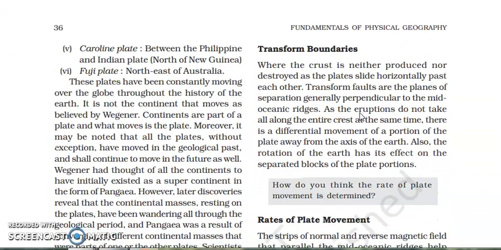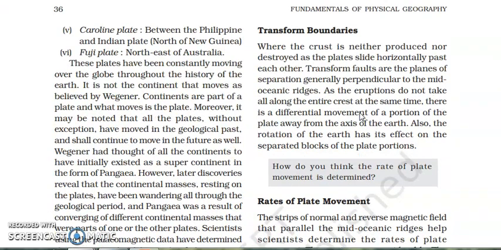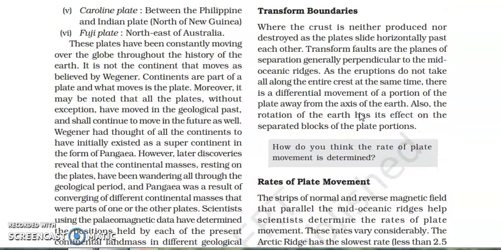Now the scientists said that these plates are constantly moving. These plates have moved over the globe throughout the history of the earth. They are not fixed. But why can't we feel the movement? Because the rate of movement of the plates is very slow. Wegener also believed that the plates are moving, so this is a common thing between both theories.